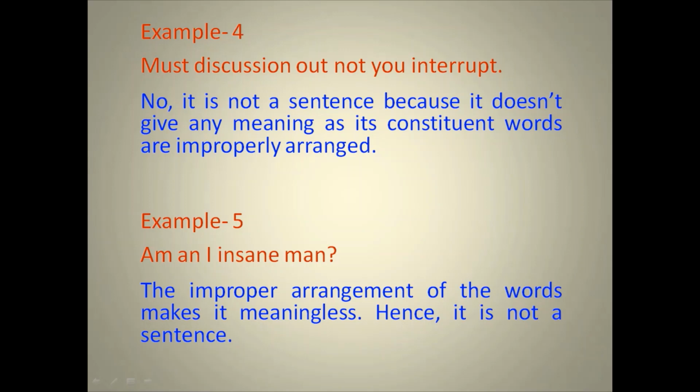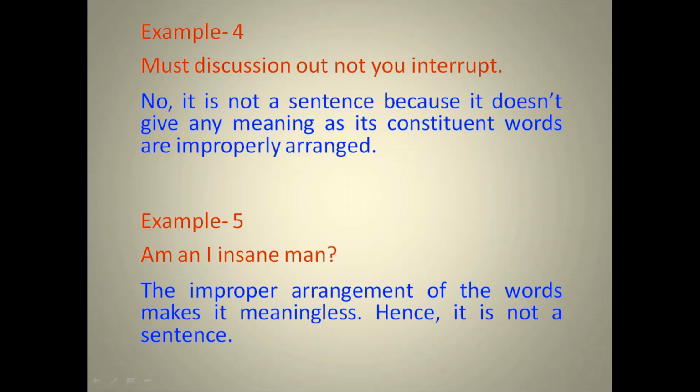Next example, see: Am an I insane man? Focus on this question. Am an I insane man? Not properly arranged.